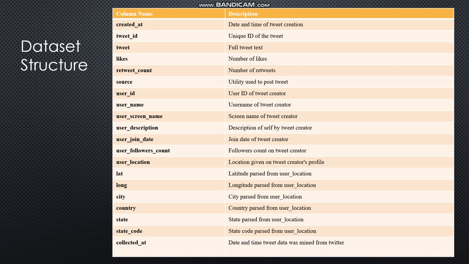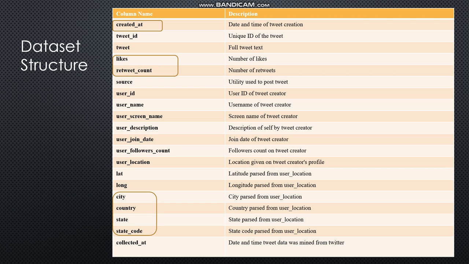Let's simply go through the clues first. From the creation time, we can analyze the data based on the timeline, and from the likes, retweet counts, and the number of users, we can speculate about which side may have gotten more attention on Twitter. And from the user location like city, state, and country, we can even try to predict the election outcome of each state. Hence, I believe this dataset has great potential to explore different outcomes.